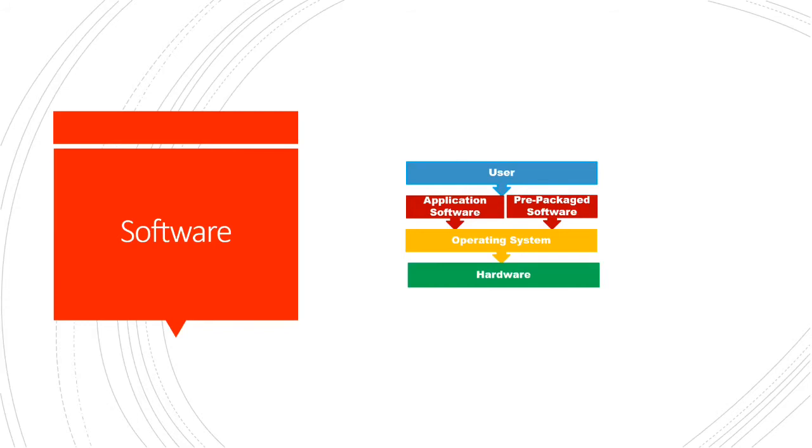Here, if you can see, the bottom part shows the hardware. Hardware is the actual electronic component. So for you to perform any calculations or any logic, it's performed through hardware. The operating system is a software which runs on the hardware.